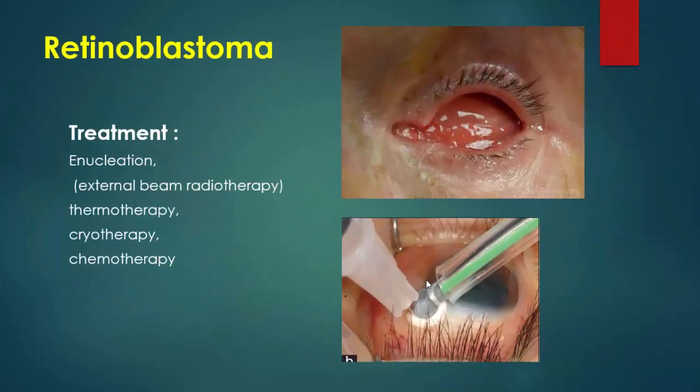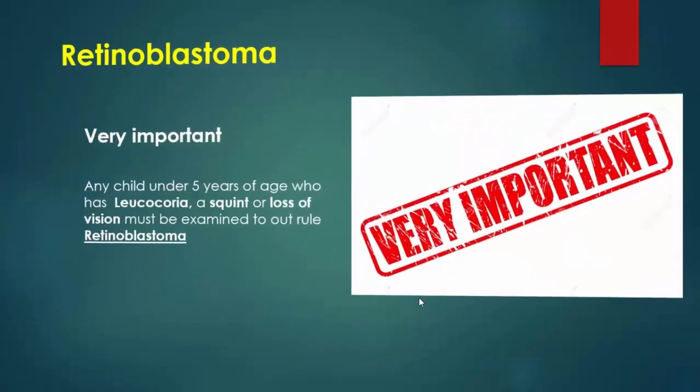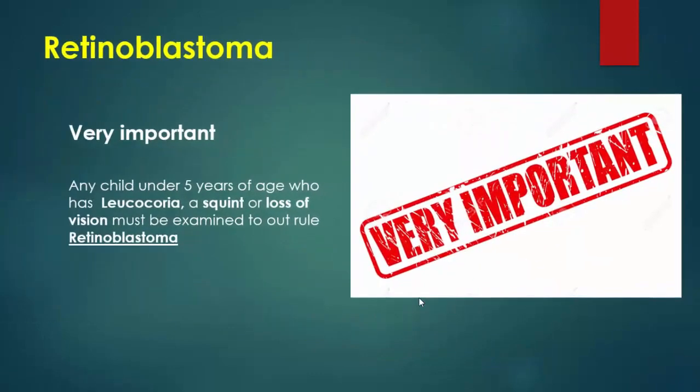Treatment of retinoblastoma includes enucleation or external beam radiotherapy, thermotherapy, cryotherapy like this photo, and chemotherapy. Very important in retinoblastoma, any child under 5 years of age who has recent leukocoria, squint, or loss of vision must be examined thoroughly to rule out retinoblastoma.